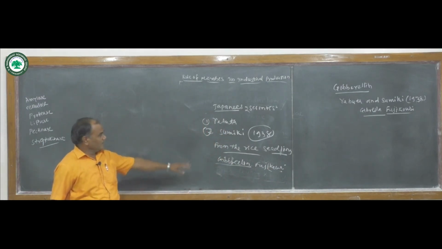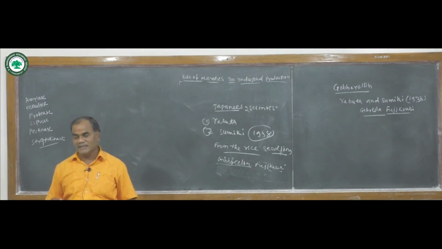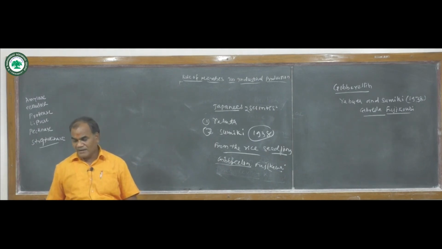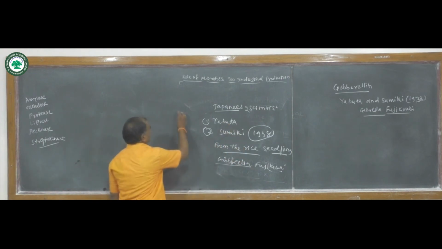These are important for the growth and elongation of the stem. Near about 15 different types of gibberellins have been isolated, and they have practical application.